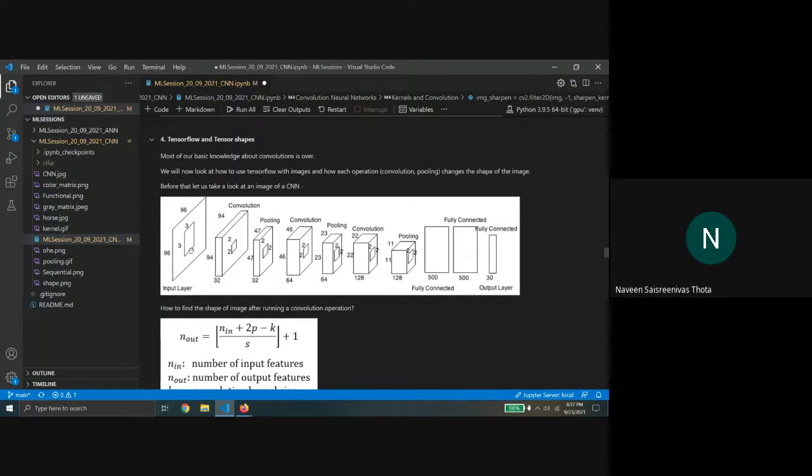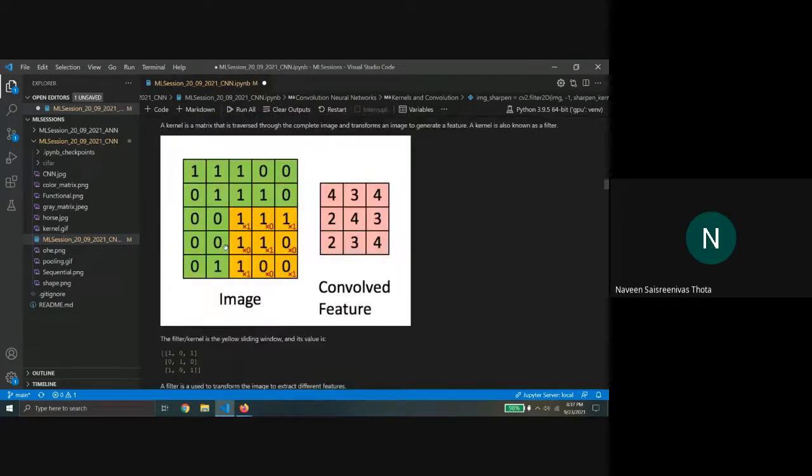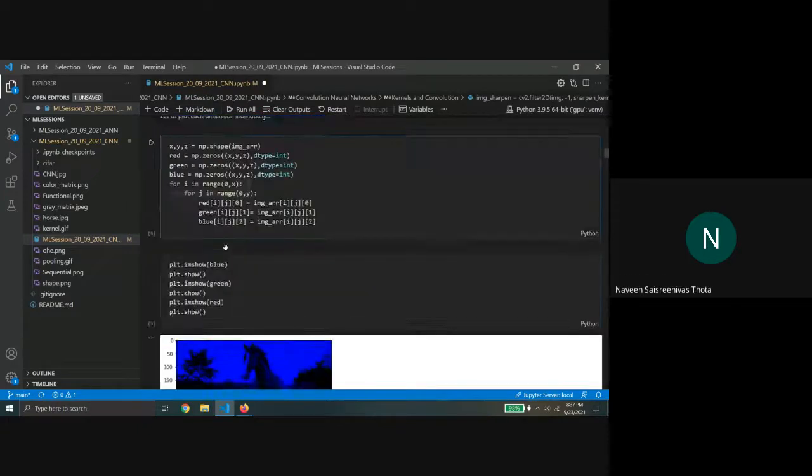So now what you're doing is, since there are 32 filters, first you apply the convolution with one filter and then put the layer here, and then you use the second filter and apply the convolution again. So you will get 94 cross 94 again. So you stack that. You can probably visualize this better with this.